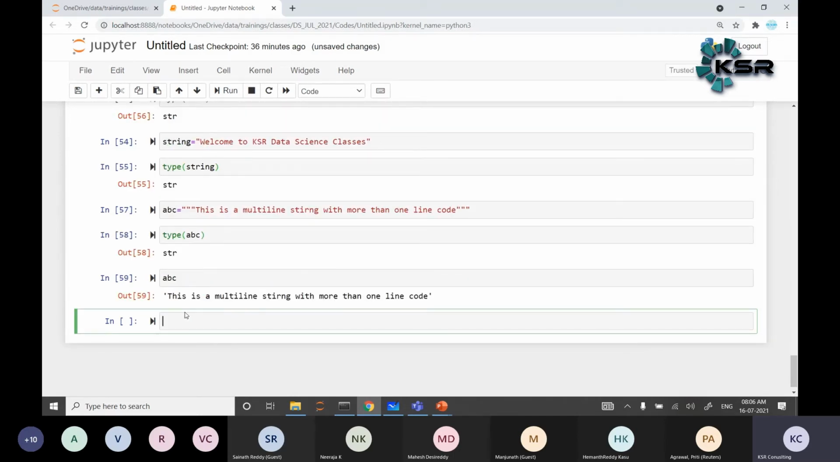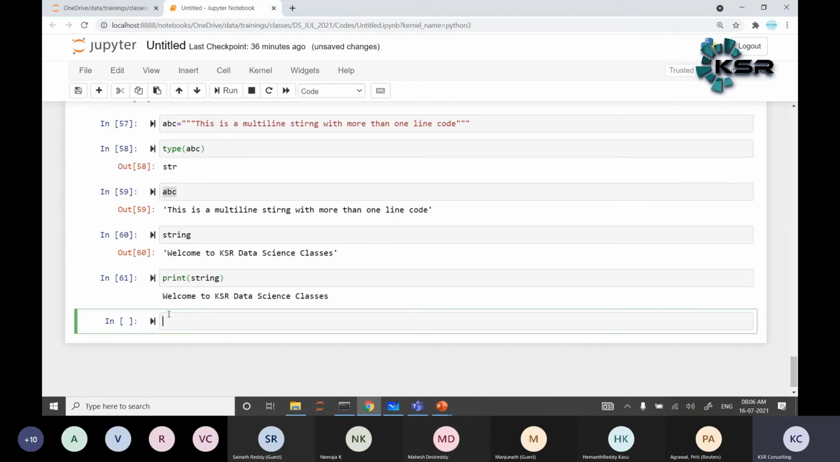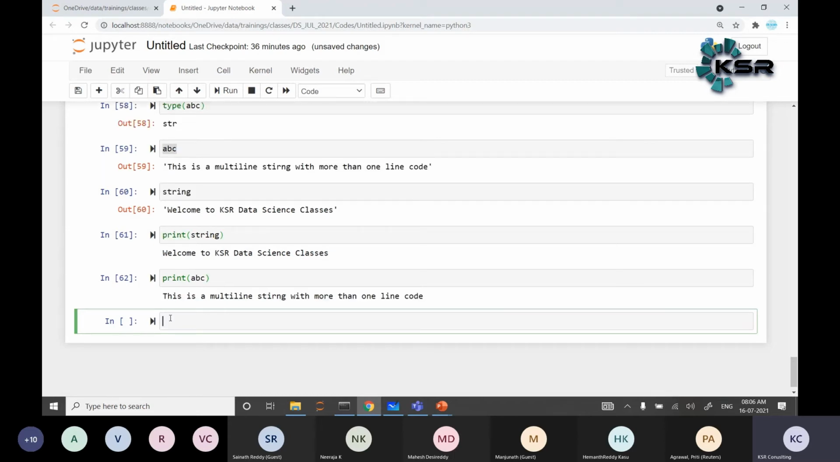One best thing: whenever you call the object, it always displays single quotes, even if you write double quotes or triple quotes. For example, if I call the string, welcome to KSR, I am calling the object. String is an object, basically a variable. But when I write print of string, it never displays quotes, directly welcome to KSR. Even print of ABC displays the multiple lines without quotes. So in print, it never displays quotes. When you call the object, it always displays single quotes.